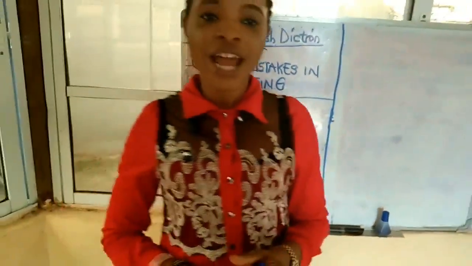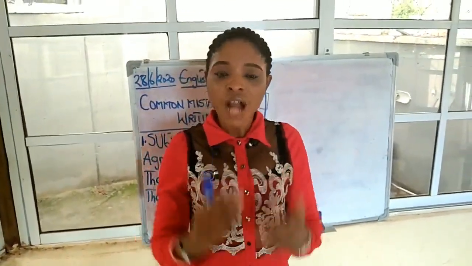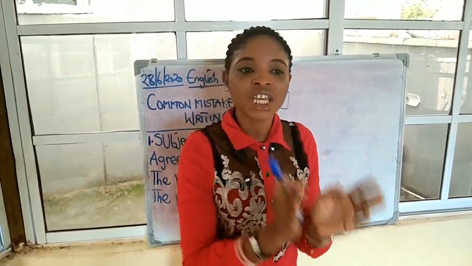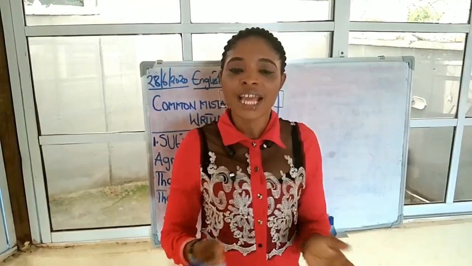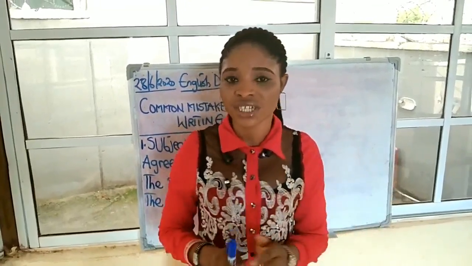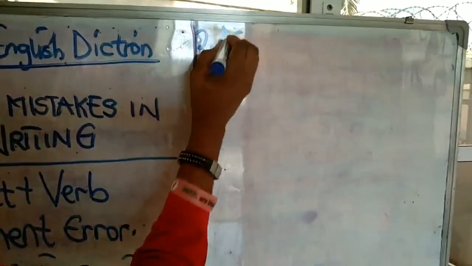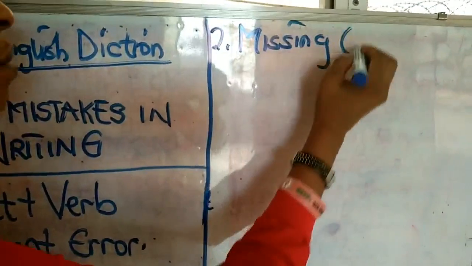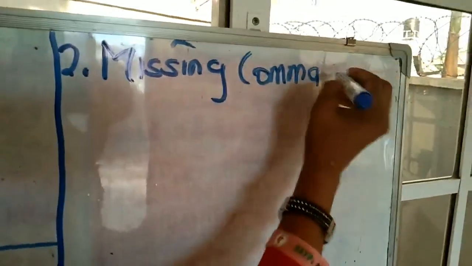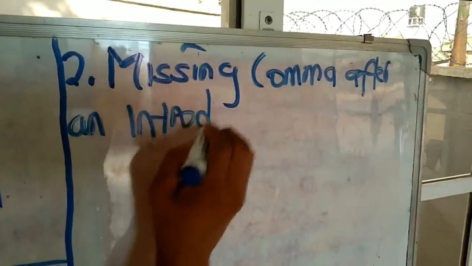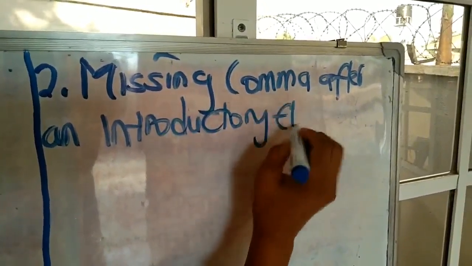Okay, now number 2 is what we call missing comma after an introductory element. Commas should be used with introductory words, phrases, and clauses. The reason why you need to use a comma is that it gives the reader a slight pause and often avoids confusion in a sentence. Okay, now look at number 2: missing comma after an introductory element.